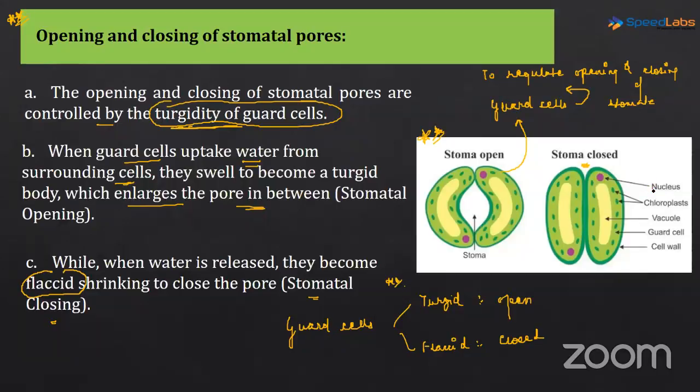You have to label all the parts: the nucleus, the chloroplast, the huge vacuole. Again, huge vacuole is characteristic of plant cell. The guard cell, the cell wall, you can label the cell membrane also. Okay, now let's move further. I hope I'm clear on the stomata part.